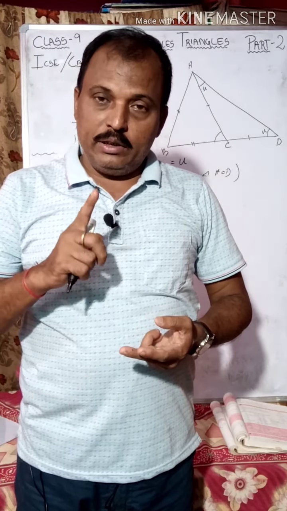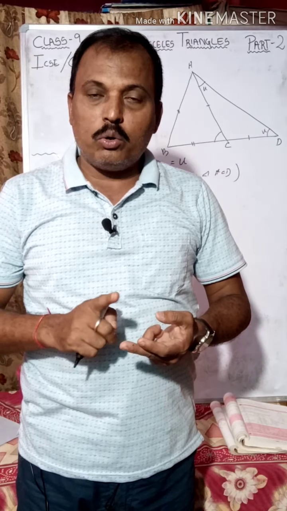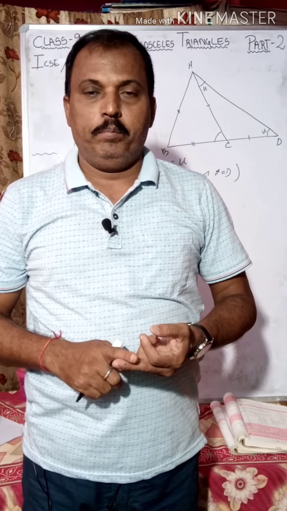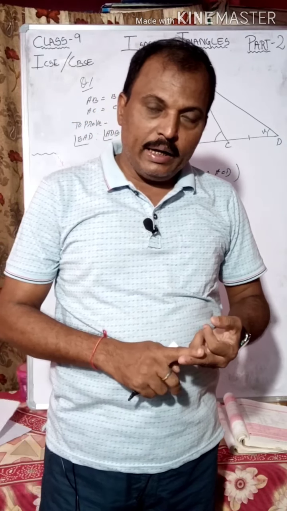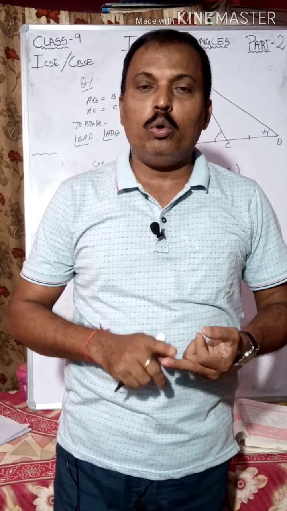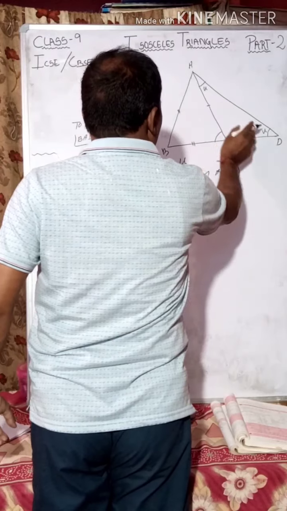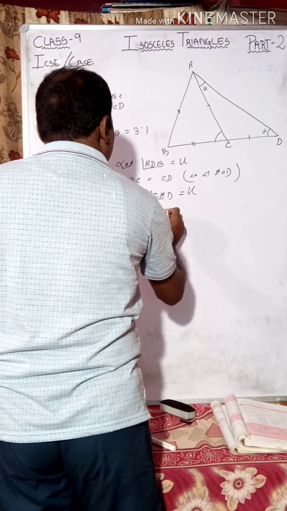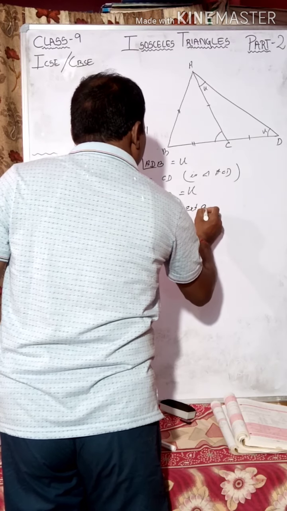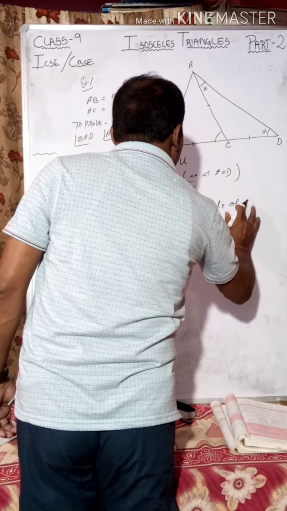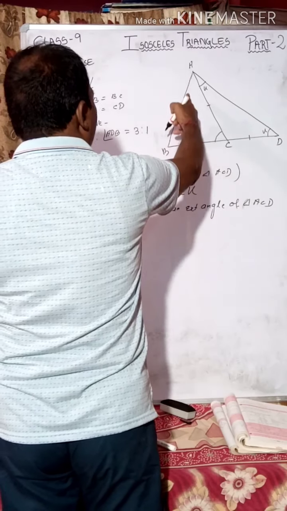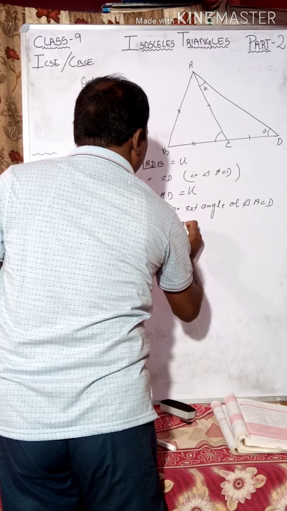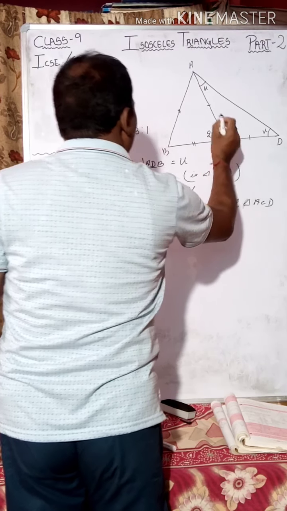We know that the external angle of a triangle is equal to the sum of the two remote interior angles. So angle ACB, being an exterior angle of triangle ACD, is equal to the sum of the remote interior angles, x plus x, which is 2x. So this angle will be 2x.